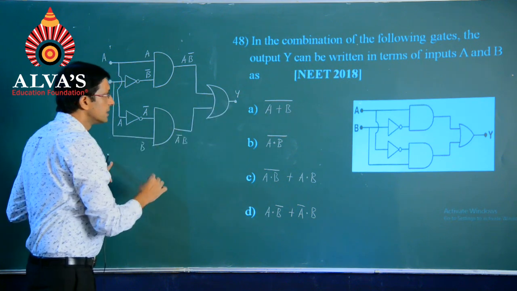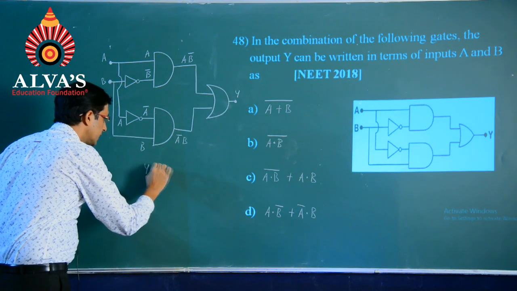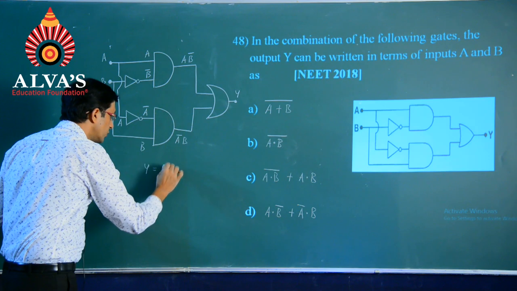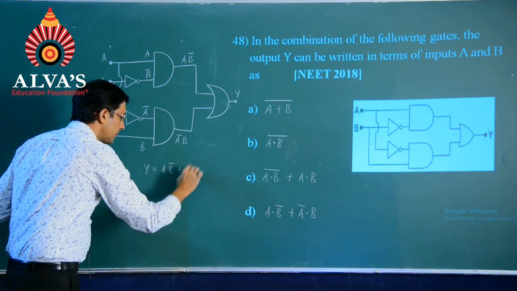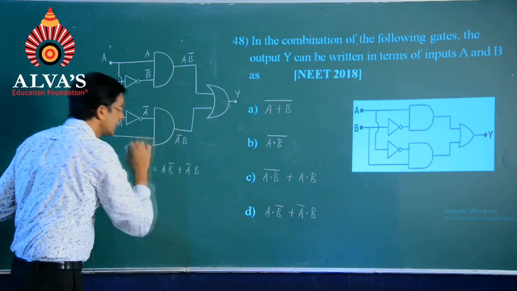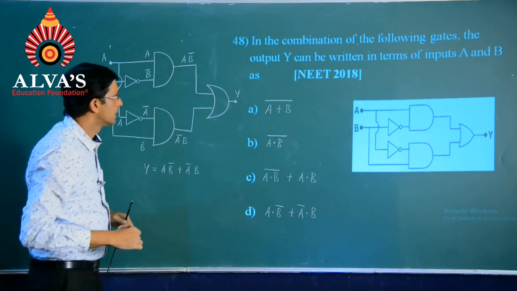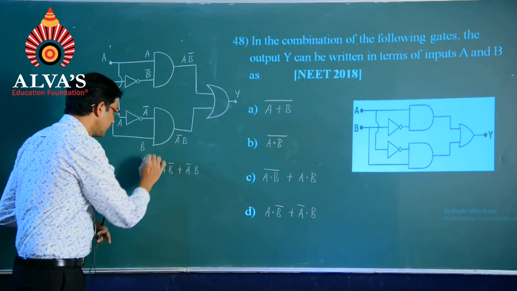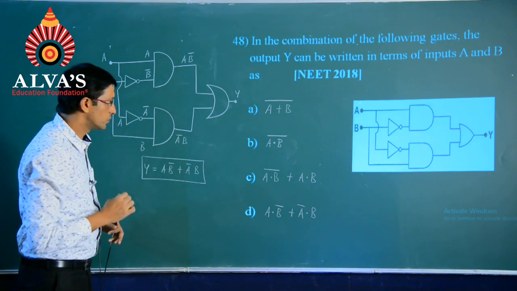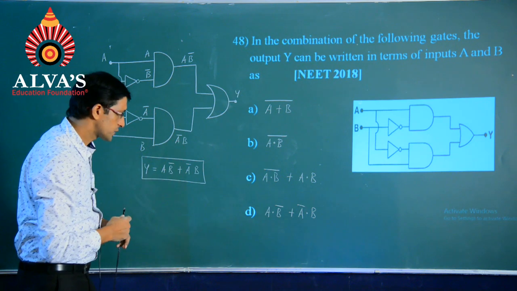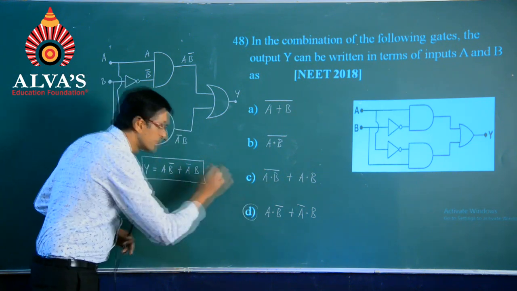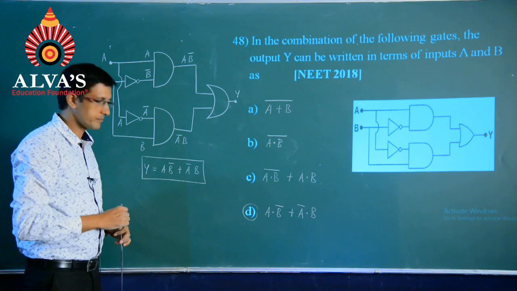Finally, the output Y could be written as Y is equal to A into B bar plus A bar into B, as per the final result that we are having. This belongs to the combination of the last one, A dot B bar plus A bar dot B, the fourth option.